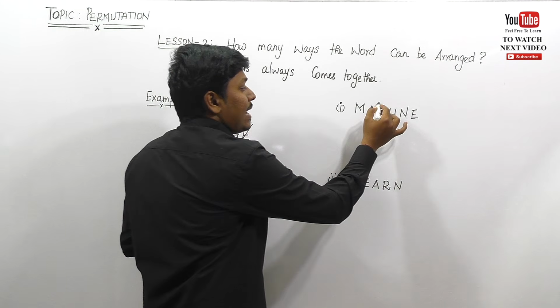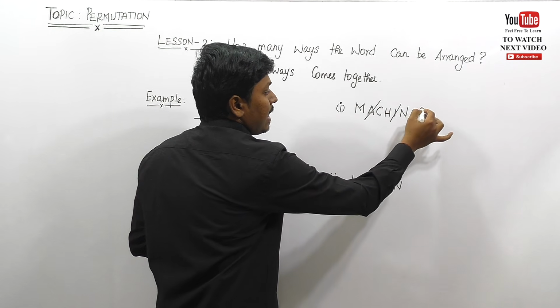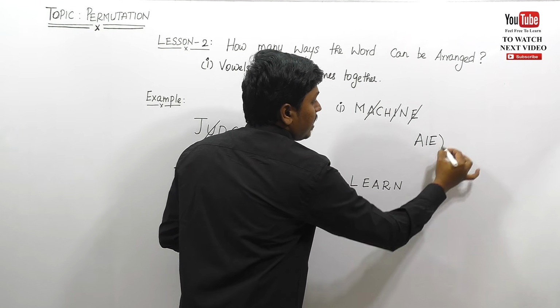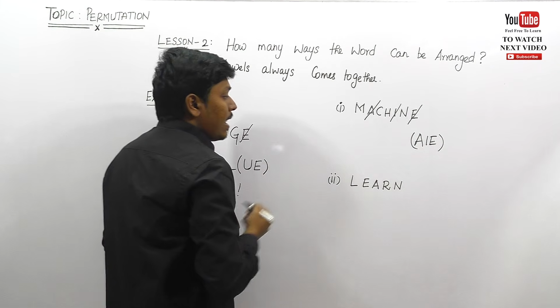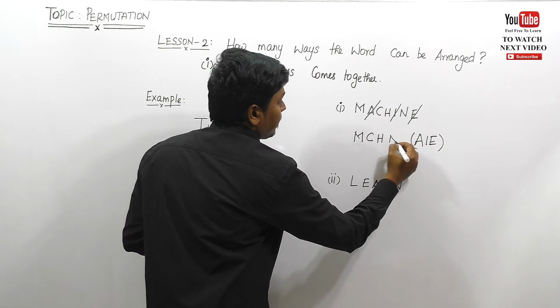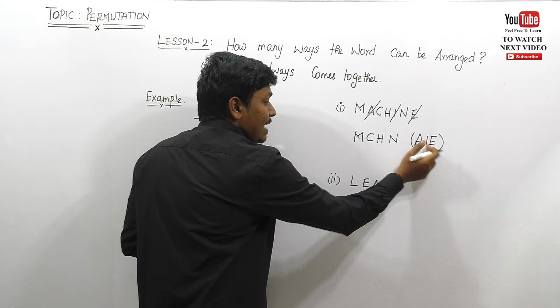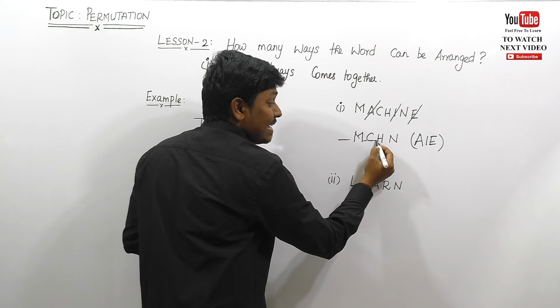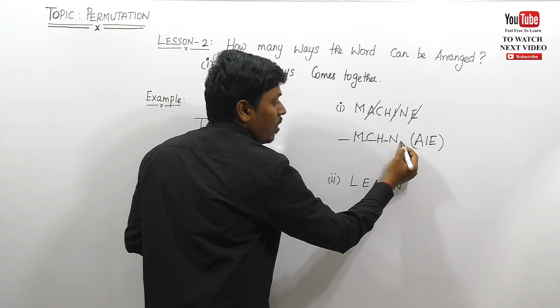So see here, friends, A is a vowel, I is a vowel and E is a vowel. Initially place A, I, E inside a bracket, right? And write the remaining letters, that is M, C, H, N. We can place this A, I, E in the front, or otherwise between M and C, or between C and H, or between H and N, or at the last.